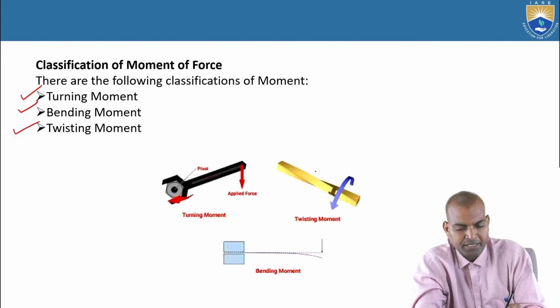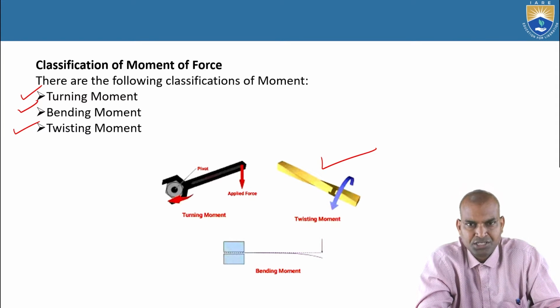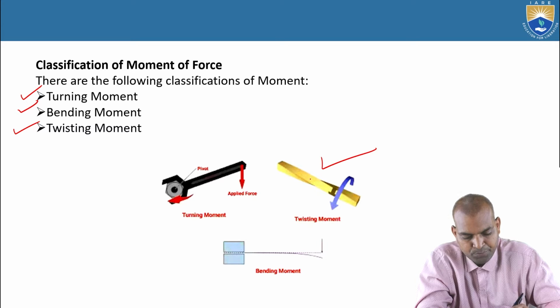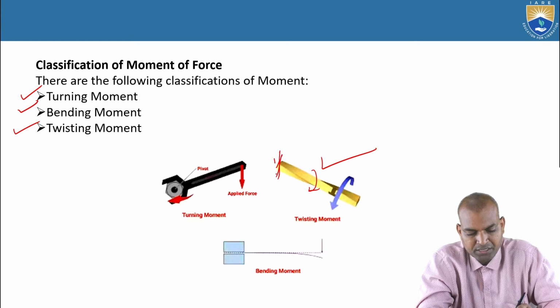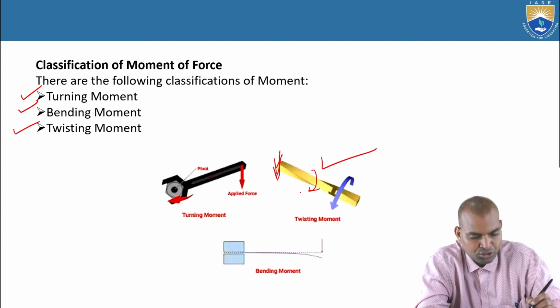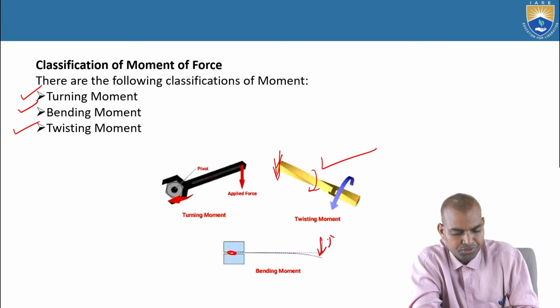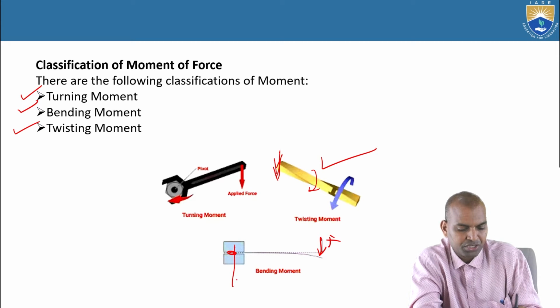And the twisting moment, this is the twisting moment concept. The torque will be applied. It develops the shear stresses inside the body. One end is fixed, another one if you rotate, that is the twisting moment. And the third moment is known as the bending moment. Here, this is the bending moment. The force causes it, and the distance.